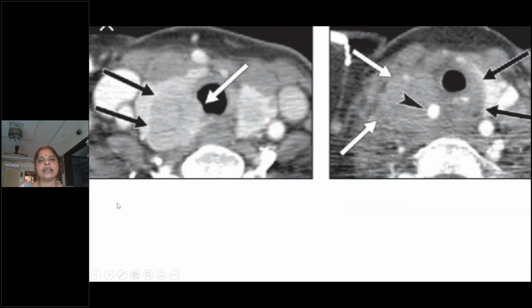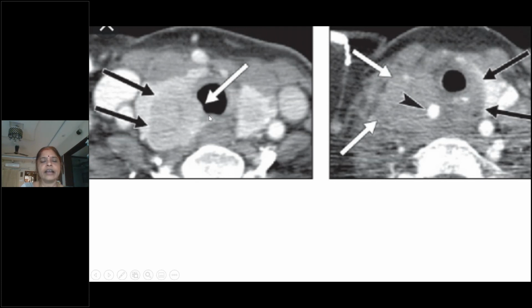See here, are you able to see, this is a trachea, the black shadow is the trachea, and this is a gland, and we have multiple nodes. Are you able to see? So clearly you can see, this is the carotid sheath, you can see muscles, this is the vertebral body, everything you can see so nicely.